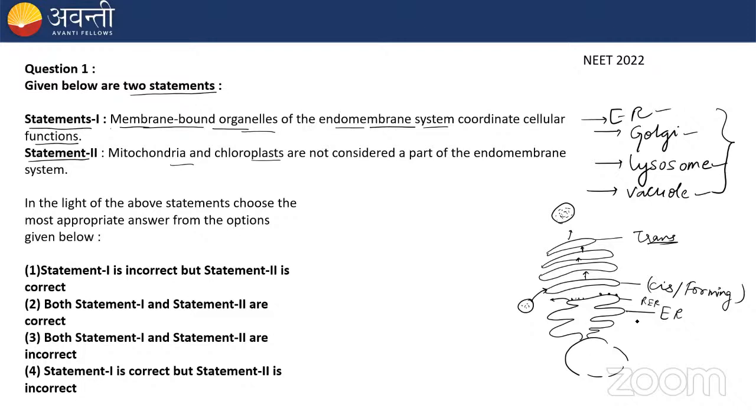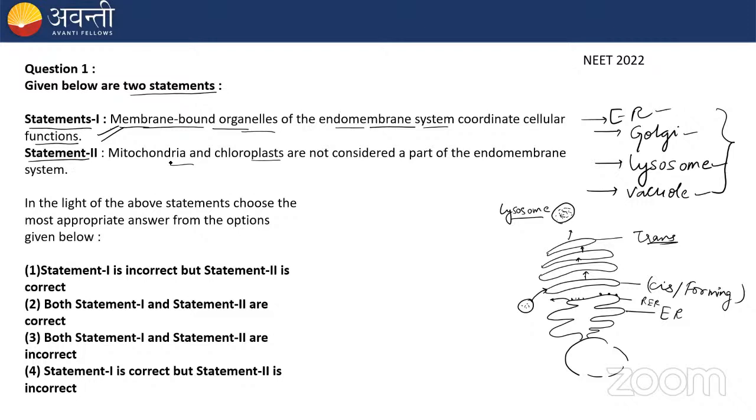Do you see that ER, Golgi, and this vesicle, if it contains, for example, a hydrolytic enzyme, then this vesicle is known as a lysosome. So you can see that these organelles function in a very coordinated fashion. First ER, then Golgi, then lysosome. They are arranged and working coordinatedly. So the first statement is absolutely correct, right?